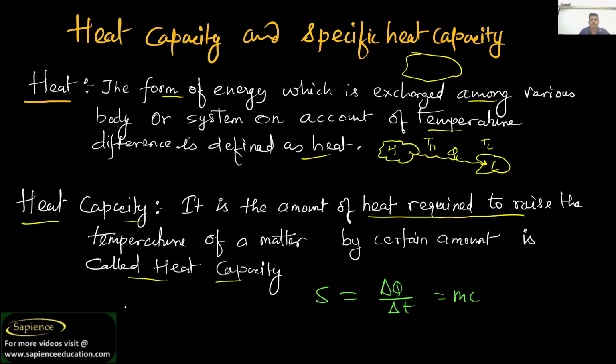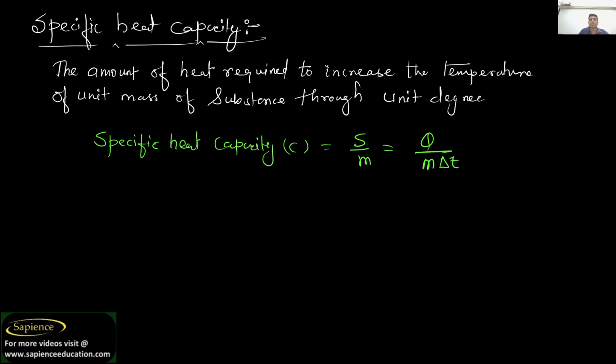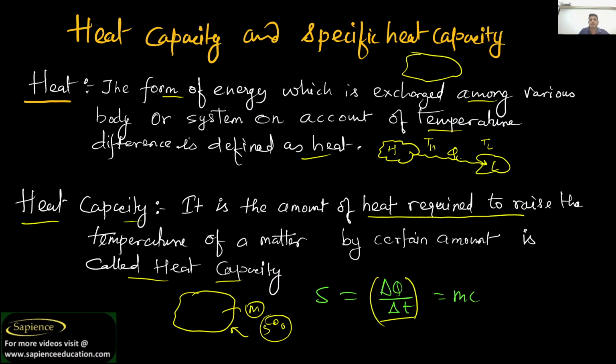Let us consider this as a body with mass m, and I want to raise its temperature by 5 degrees or 6 degrees. Heat capacity is how much heat is required to raise the temperature.